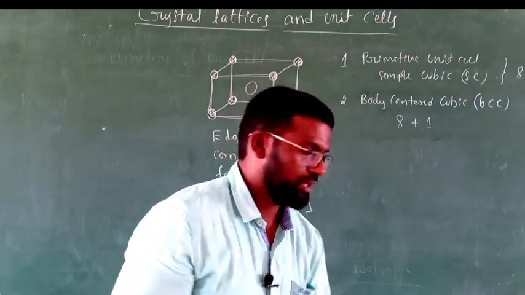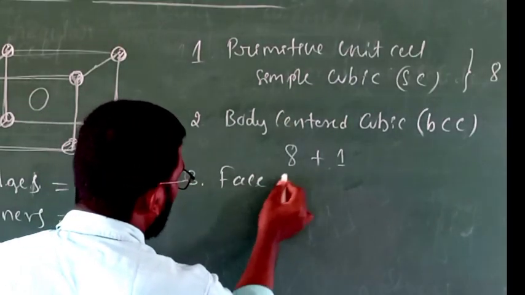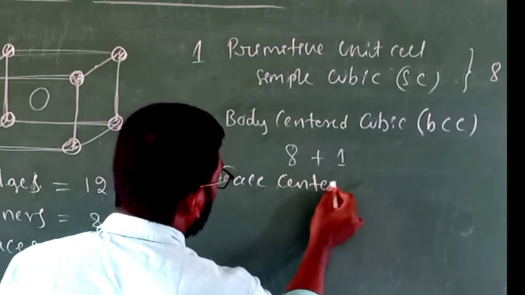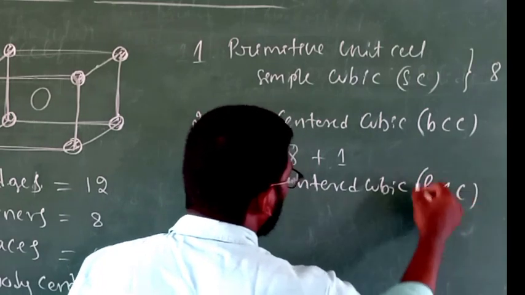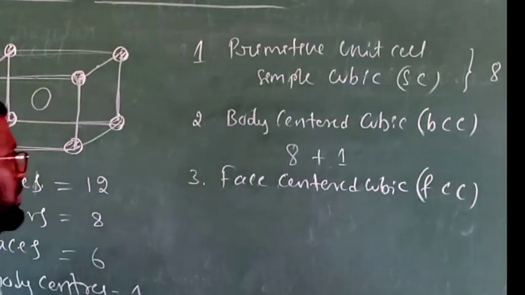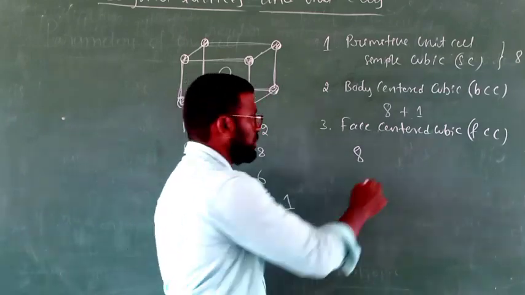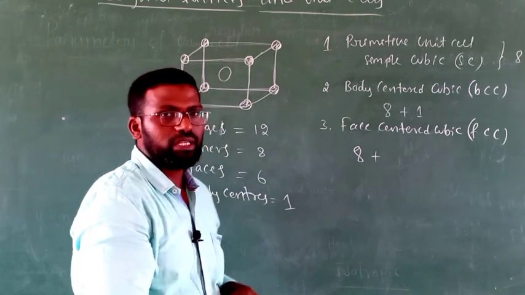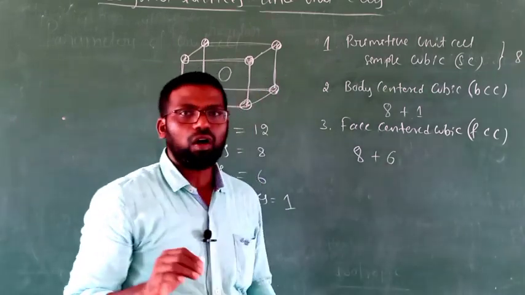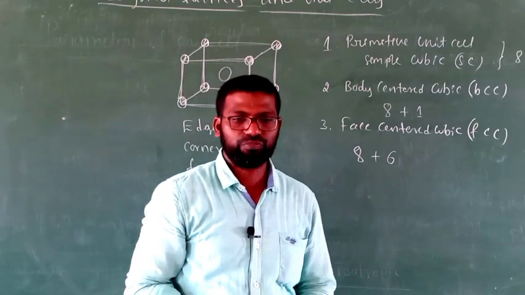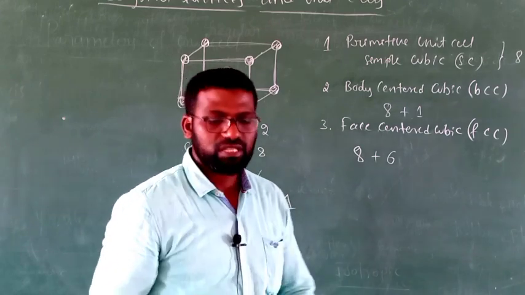Okay. Next, last one, third one, face centered cubic, that is FCC. In face centered cubic, 8 particles will be there at 8 corners, just like simple cubic. In addition to that, 6 more particles are present on 6 different faces. How many faces will be there in a cube? There will be 6 faces.